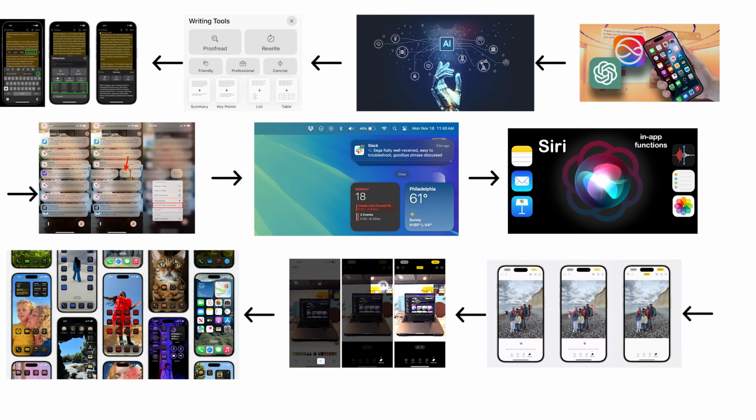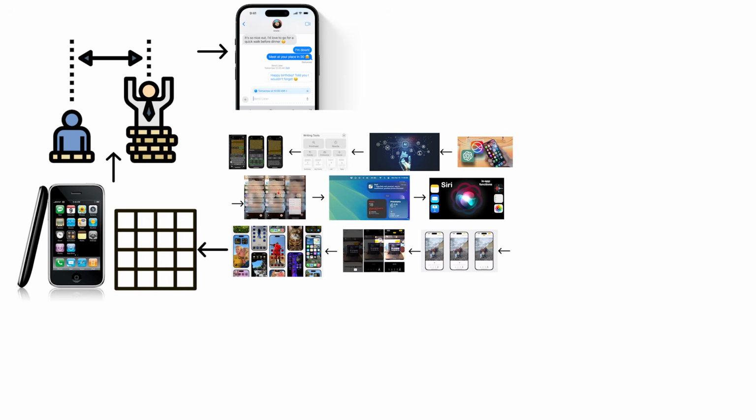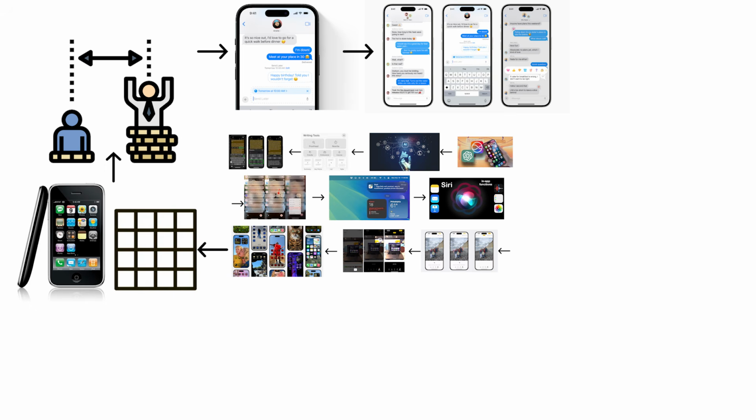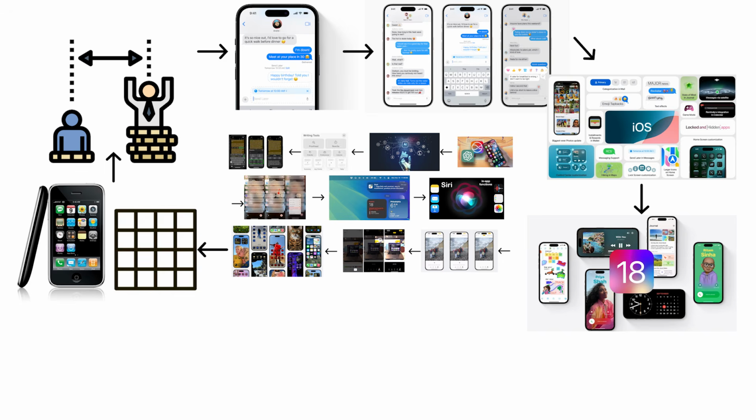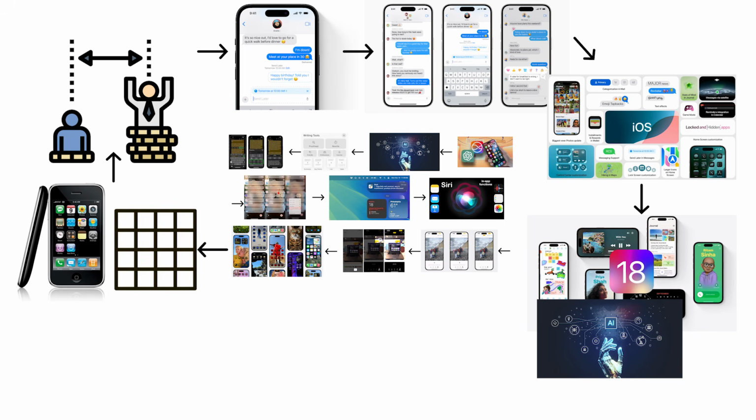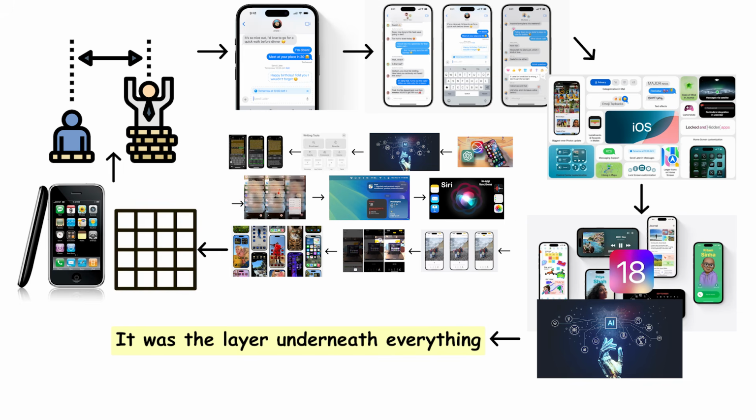iOS 18 also let users place app icons anywhere on the home screen for the first time. After 17 years of the grid, you could finally leave a gap. RCS messaging arrived, letting iPhone and Android users exchange high-quality photos and videos without compression. iOS 18 was the first version where AI was not a feature. It was the layer underneath everything.